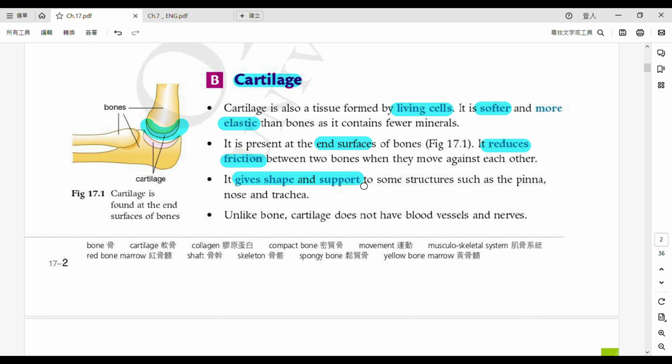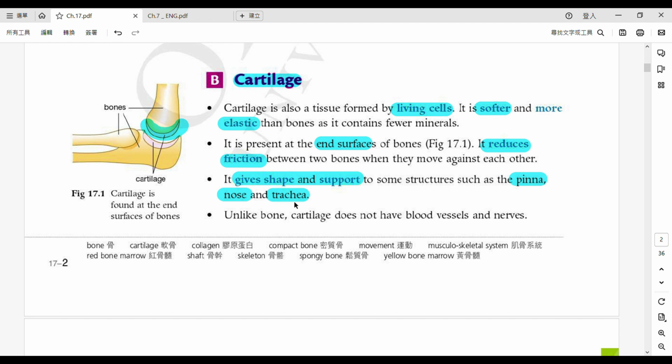Okay, for example 啦，you will see pinna. Pinna means our ear flaps. Okay，我哋嘅耳殼啦，our nose and the trachea. So the nose, this is quite easy to understand. So when you look at a skull，當你望住一個嘅頭顱嗰陣時啦，you will see the nose is gone. Okay, you cannot see the nose because it is broken down after a person dies. 得唔得？Because it is made of cartilage, not by bones. 好啦，最尾啦 trachea here, I would like to remind you that.